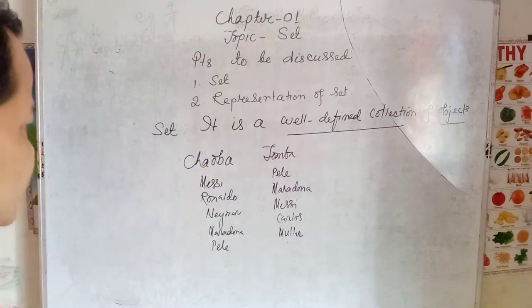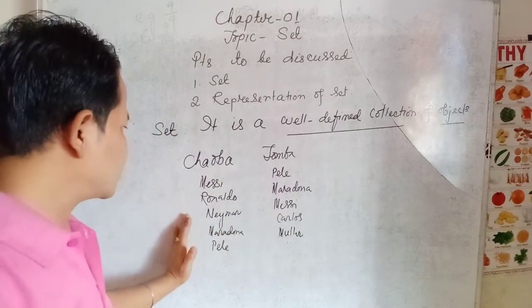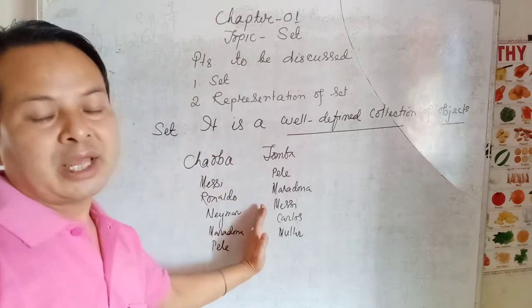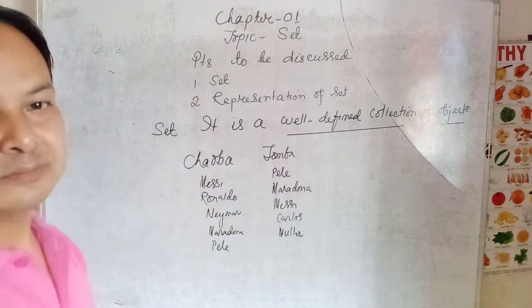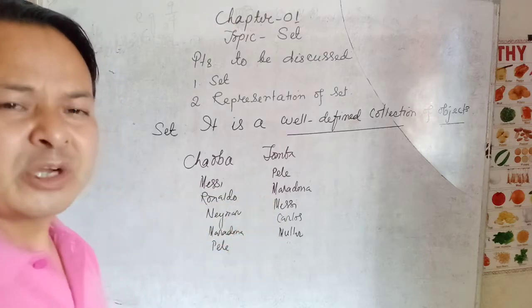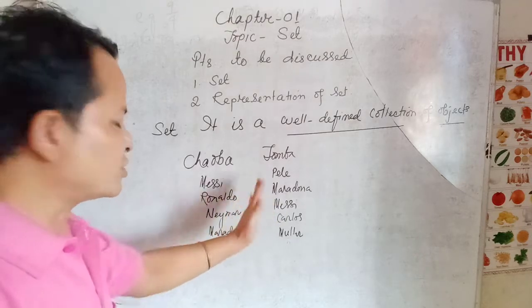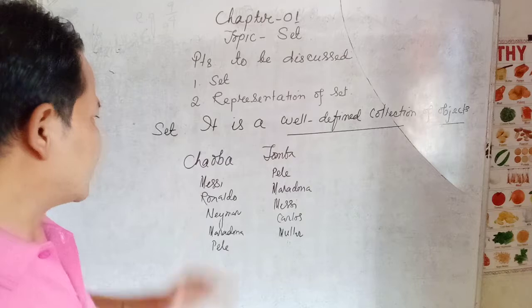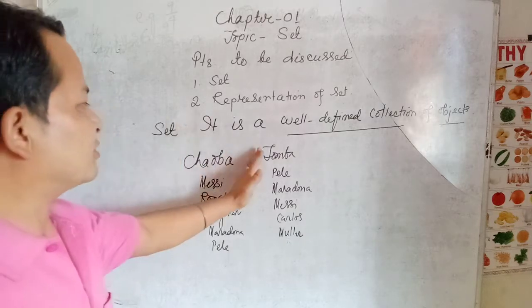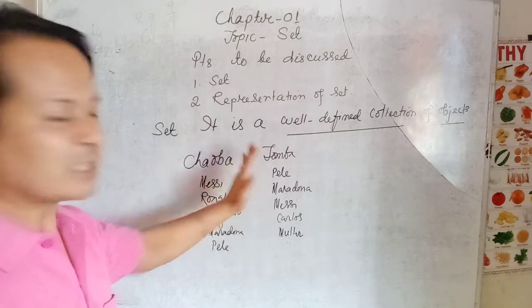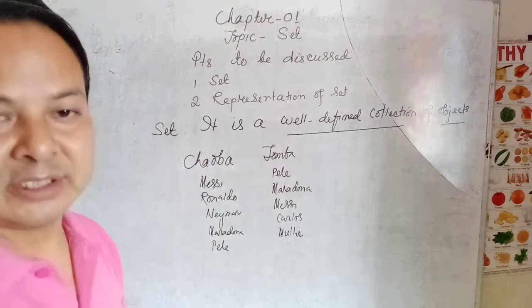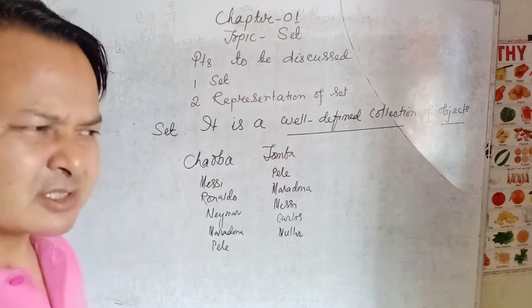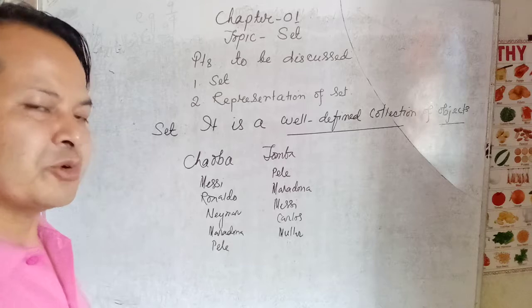So let us see. These are the collection only. This is a collection of Chauba, and this is also a collection of Tomba. But their collections are quite different. Their collections are not same. The collection of Chauba is different from the collection of Tomba. That's why these collections are not well defined. When is a collection said to be well defined?